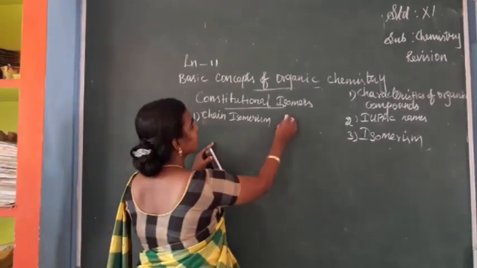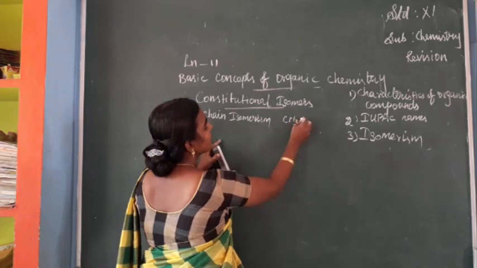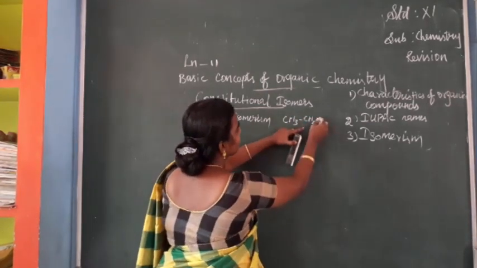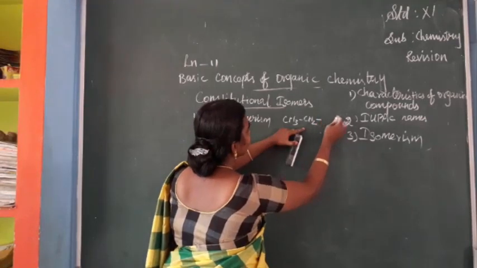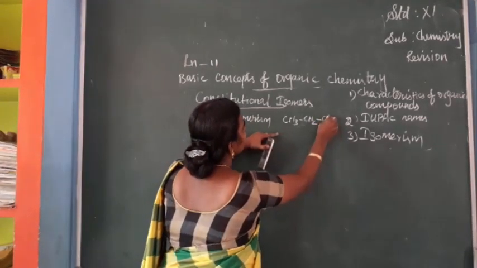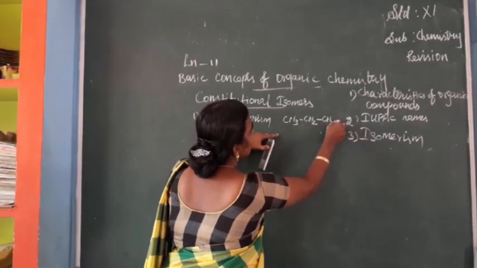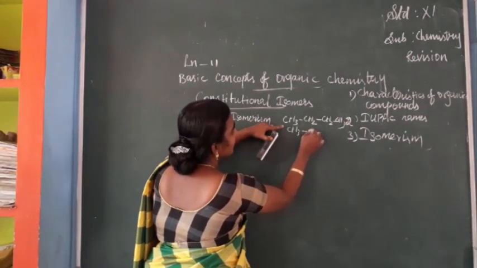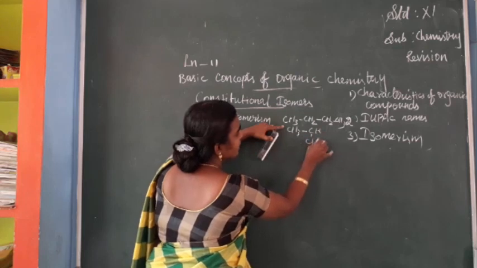We can take the example CH3, CH2, CH2, CH3, and CH3, CH3.